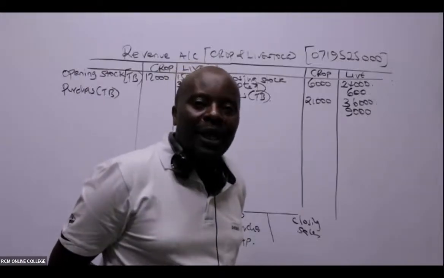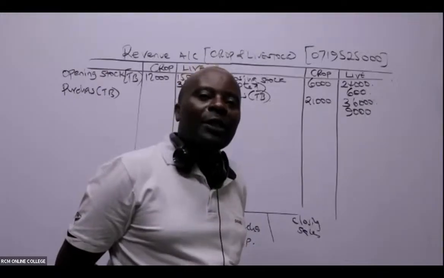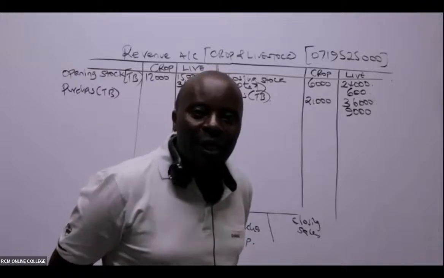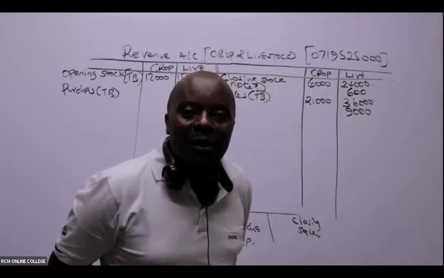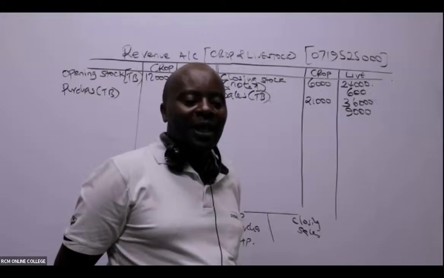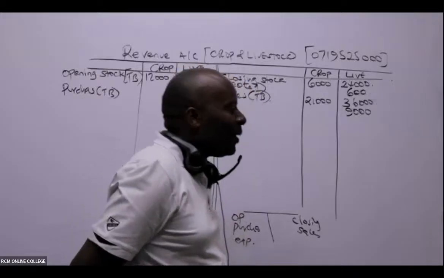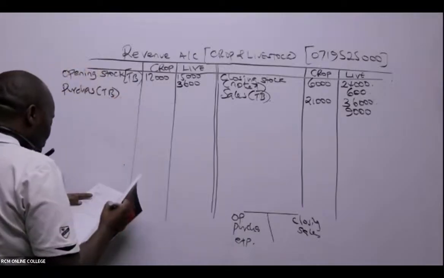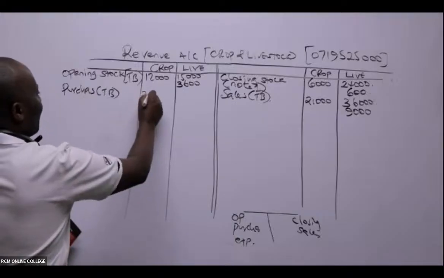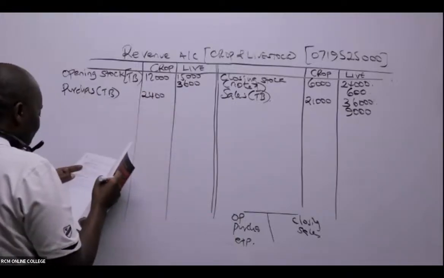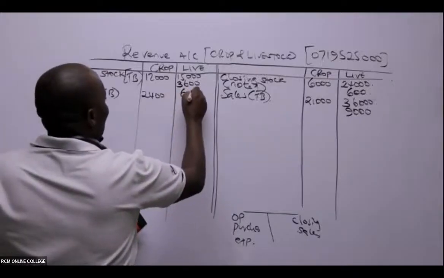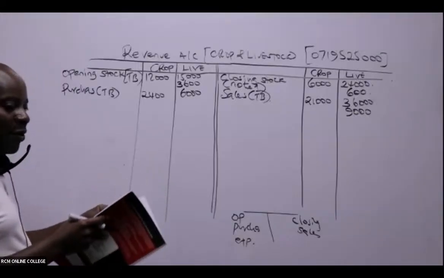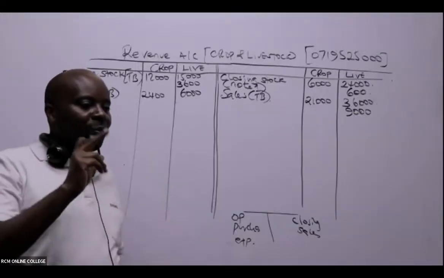You also need some kind of knowledge. When they talk of artificial insemination, and then you take the cost of artificial insemination to crops, then you are also having a problem. Great, thank you so much. Seeds, in this case, will be under crop, 2,400. Purchase of livestock, 6,000. And purchase of fertilizers, 1,500. So where do we take fertilizers, crop or livestock?